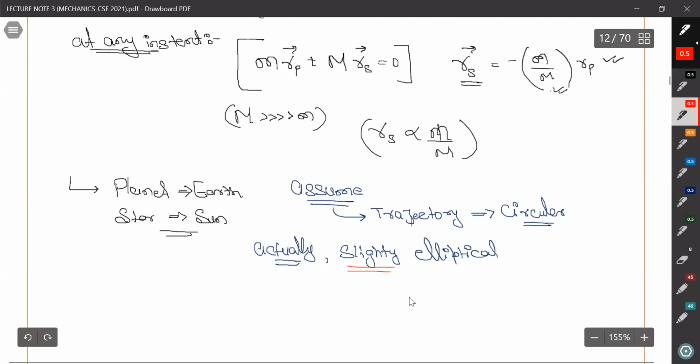Because if it were very elliptical in nature, then life on the earth would not be suitable. Because it is slightly elliptical, this is suitable for life.